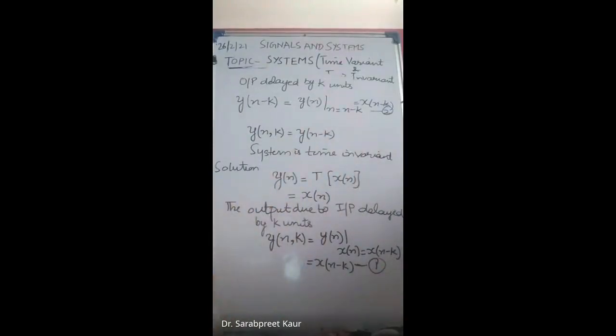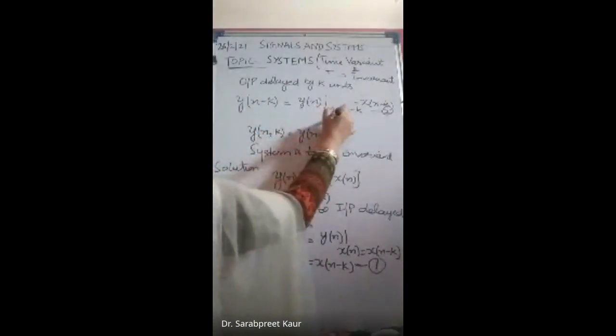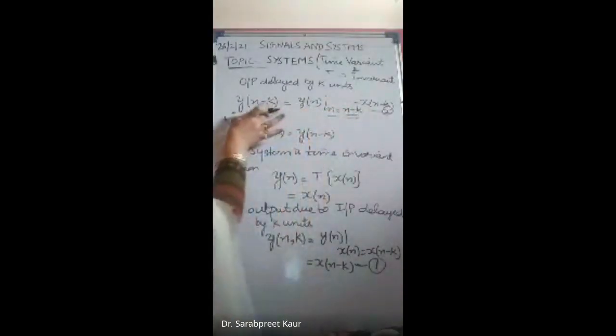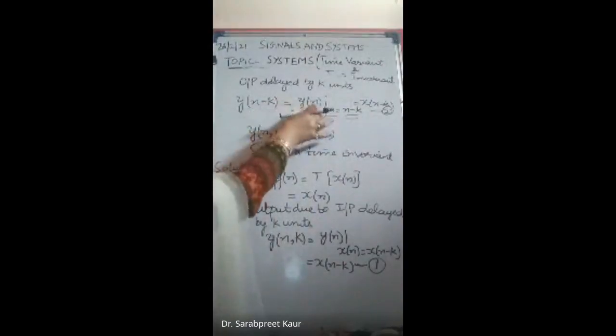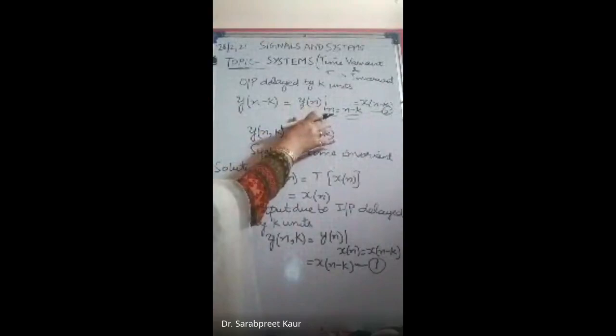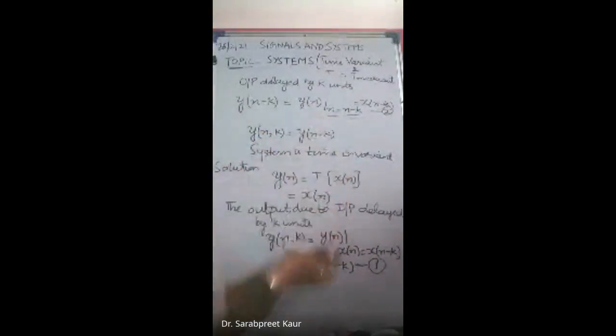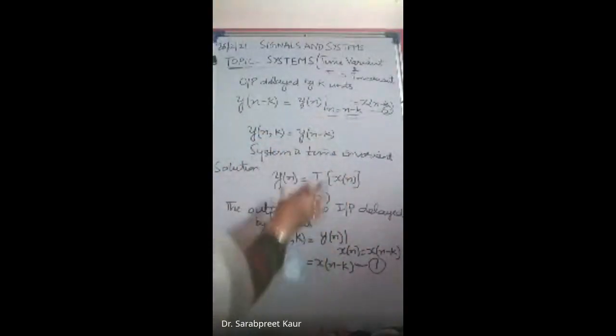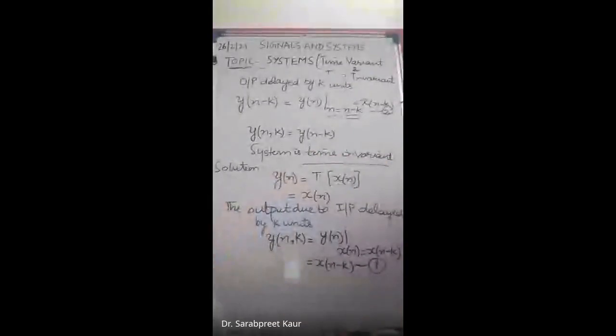First of all, if there is any doubt in this, you can ask me. In the first step, you just have to replace the input with its delayed version. And in the second step, you have to check by substituting n equal to n minus k in the value of y(n), that is, in the output equation. If those two come out to be the same, then your system is time invariant.